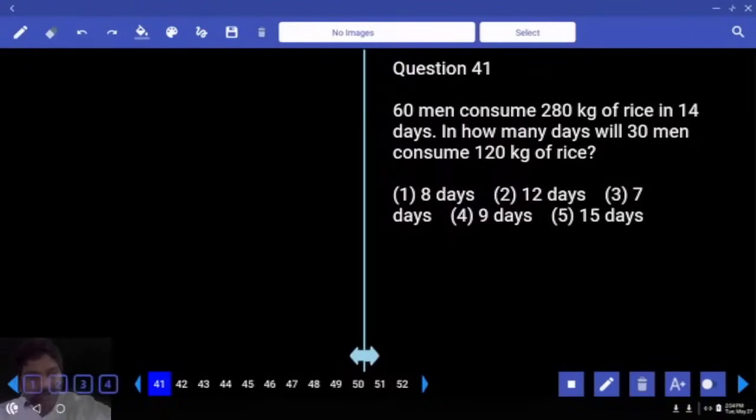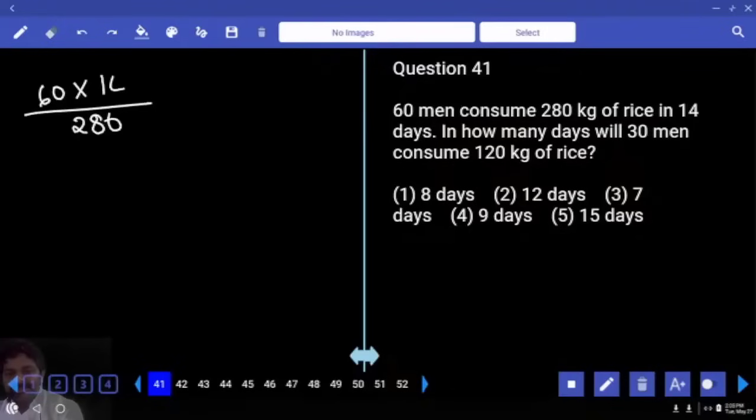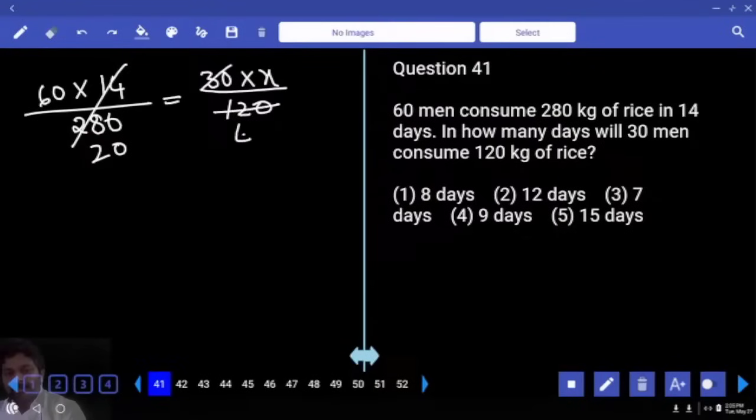60 men consume 280 kgs of rice in 14 days. In how many days will 30 men consume 120 kgs of rice? So MDH by W. 60 men, 280 kgs is work, 14 days. How many days? 30 men, X days, 120 kgs. Yes? 14, 20 times 30, 4 times 20, X is equal to 12.